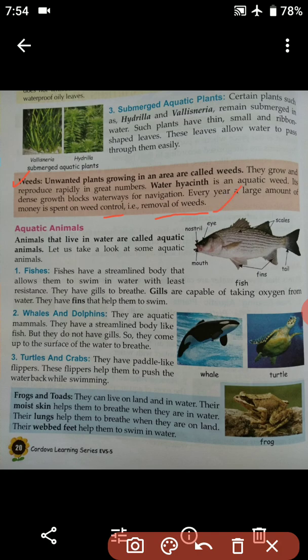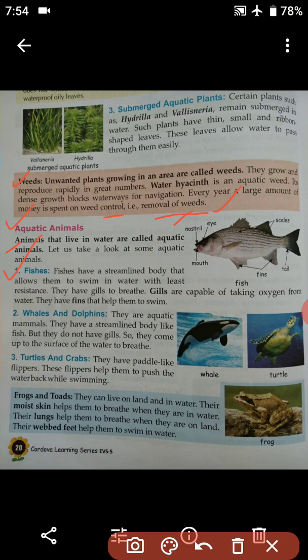Now we are going to have a look at the aquatic animals. Animals that live in water are called aquatic animals. It's very easy. The animals that are living in water are known as aquatic animals. Let us take a look at some aquatic animals.